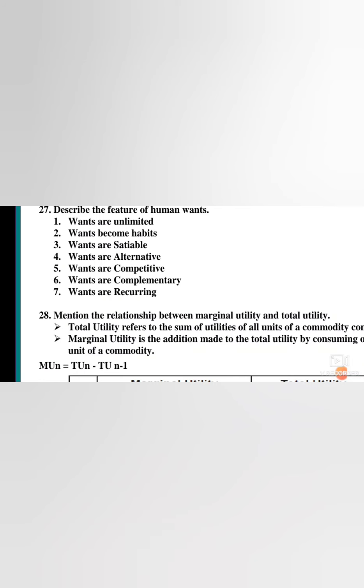Mention the relationship between marginal utility and total utility. Marginal utility is the addition made to the total utility by consuming more of a commodity. Total utility means the sum of utilities of all units of a commodity consumed.